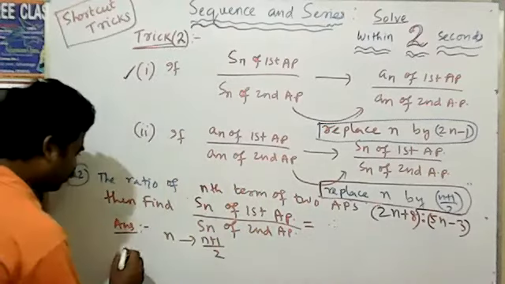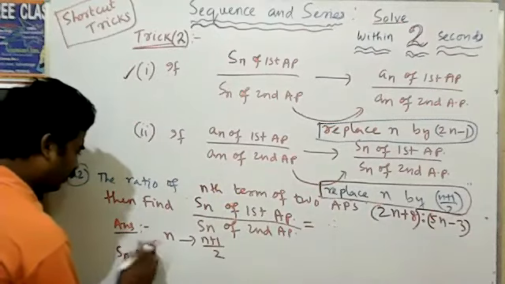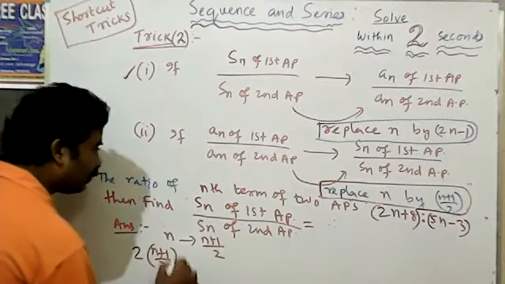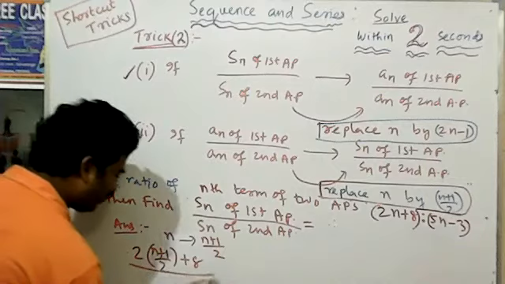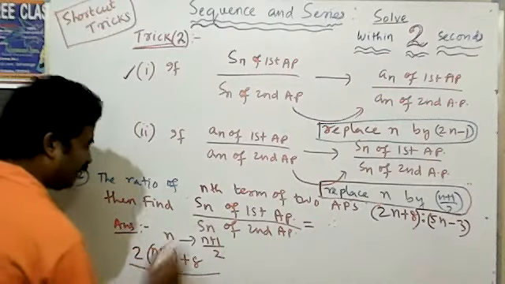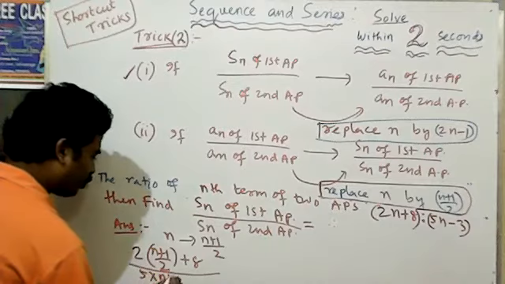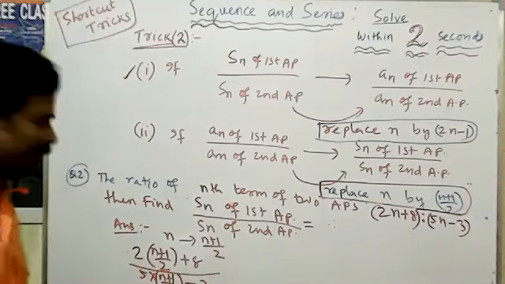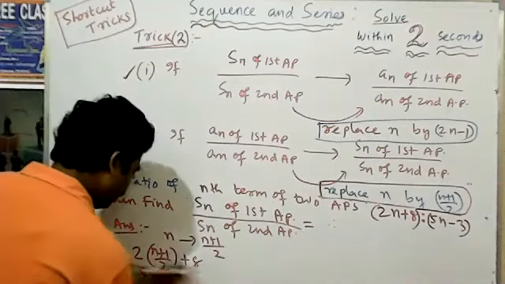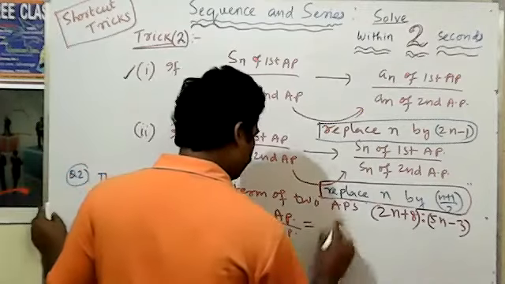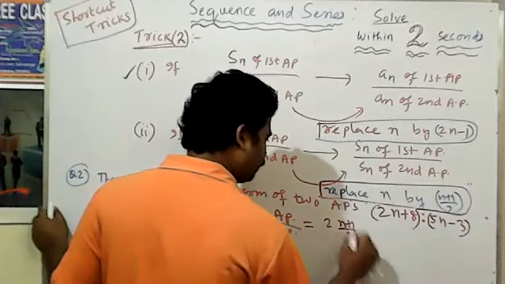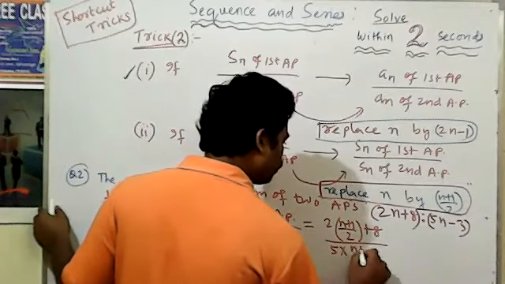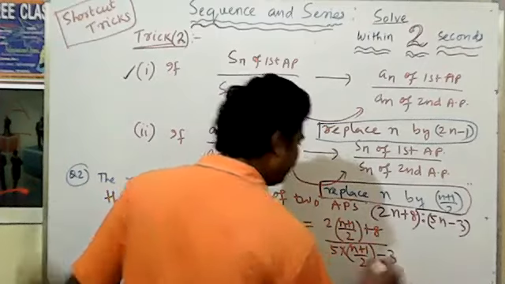So the result for Sn of the first AP will be 2 into n plus 1 by 2 plus 8, whole divided by 5 into n plus 1 by 2 minus 3.